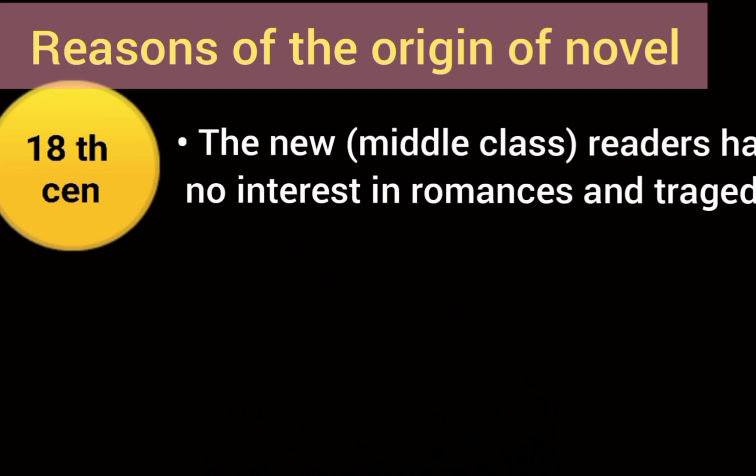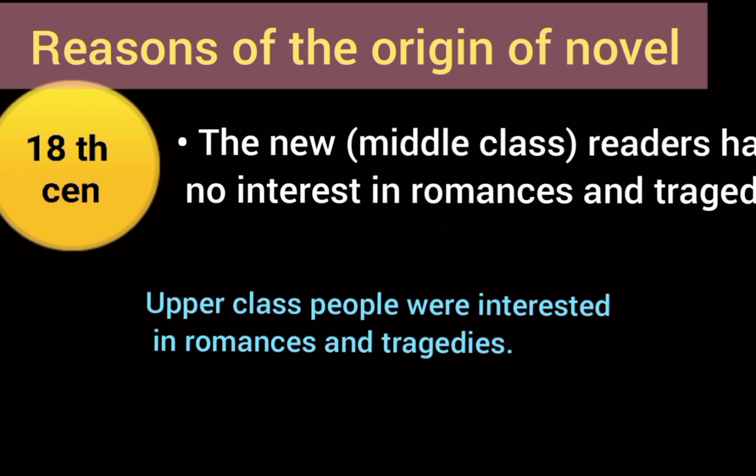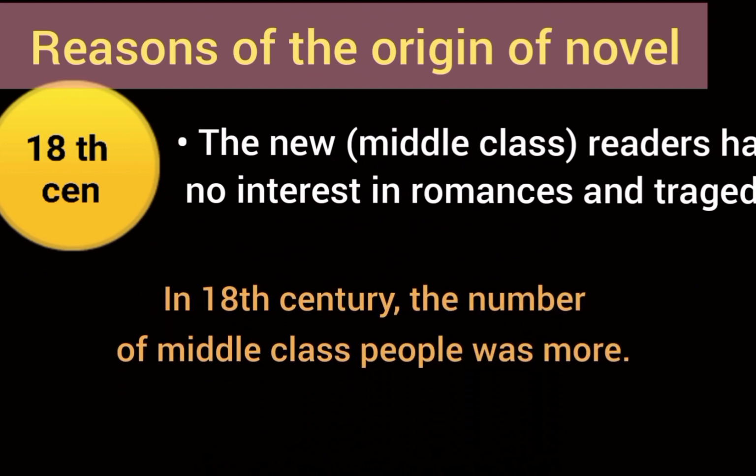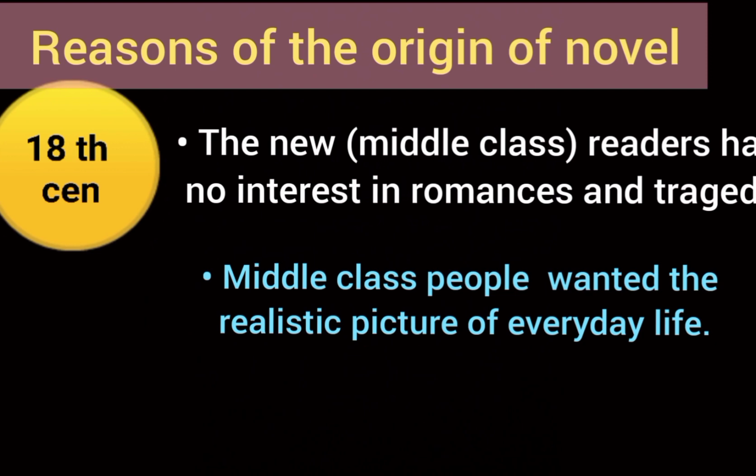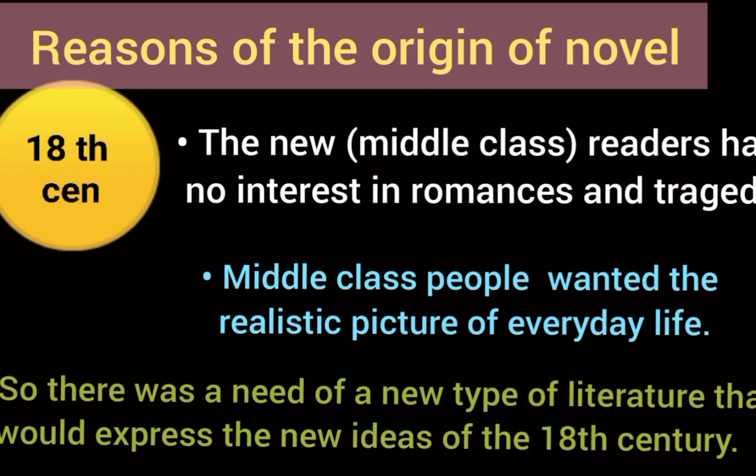Then, who were interested in romance and tragedies? Upper class people. In 18th century, the number of middle class people was more. Why? We have already seen that due to Industrial Revolution and increase in trade and commerce, there was a large number of middle class people. These people wanted the realistic picture of everyday life. So, there was a need of a new type of literature that would express the new ideas of the 18th century. In such situation, the new form of literature emerged and this form was novel.